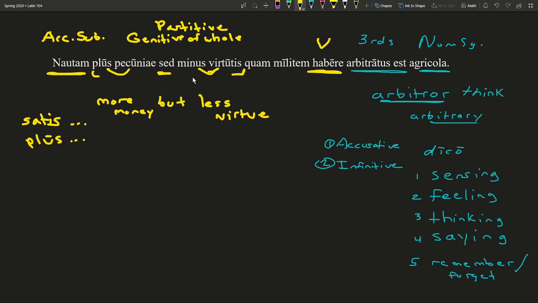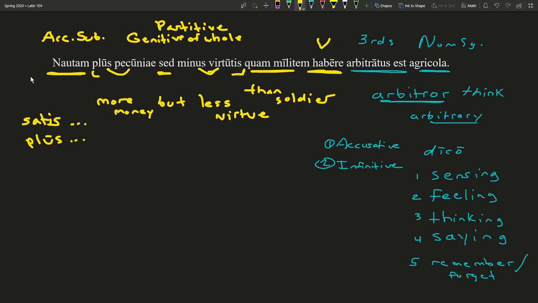And then since we have two comparative adjectives here, plus and minus are both comparative versions of these adjectives, we also have a comparison. So our comparison then is quam militem, than the soldier.